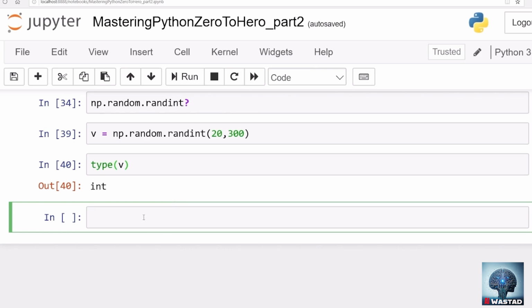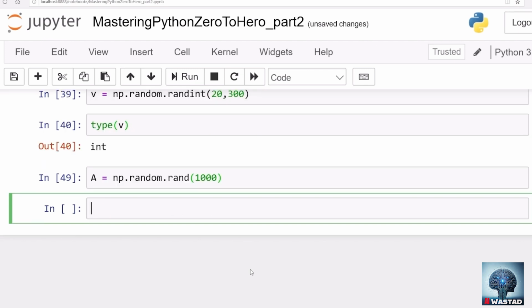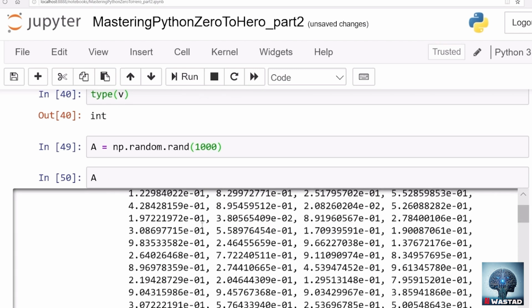So there are a lot of ways to generate random numbers. One, for example, we already have seen, randint. Another way, for example, array A can be generated with the np.random.rand function. If we pass, let's say, 1000, a random value array will be generated in A, and each value of A will be a random number between 0 and 1.